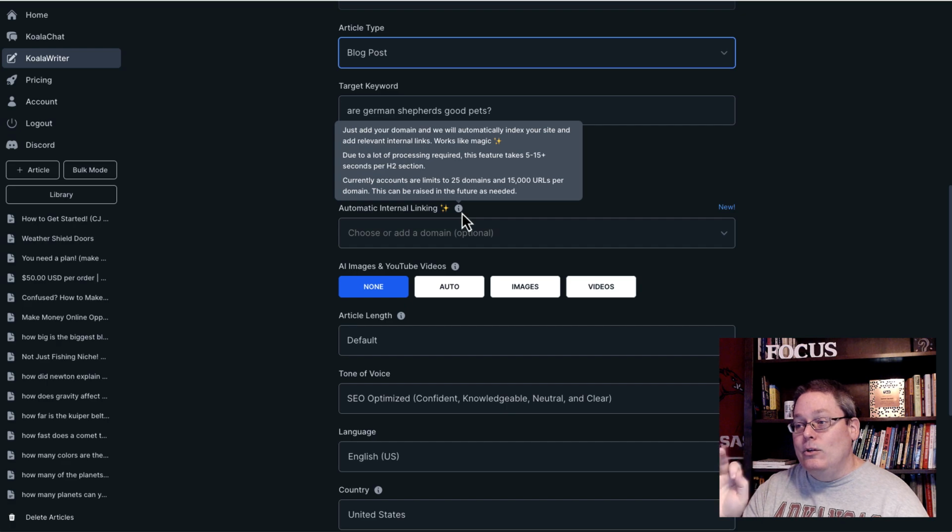Because if Koala can do this better or the same as Link Whisper, then we'll look at those two products and we'll compare those again as we develop this blog. And again, this is a case study that's going to show you everything that I'm doing. And then also you'll be able to join me and follow along as well.